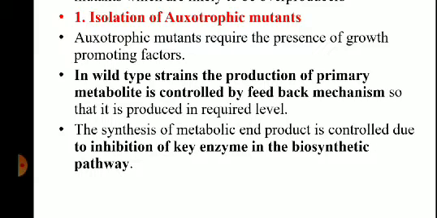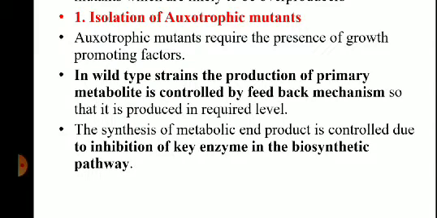Look at the last point. The synthesis of the metabolic end product is controlled due to inhibition of a key enzyme in the biosynthetic pathway. So here A is the starting point and C is the end point. C is your product. As soon as the product C is produced in a definite quantity required by the organism, the production of C will stop. This is what happens naturally because C is not required in enormous amount. It is required in a definite quantity, and if that much quantity is produced in the cell, the production of